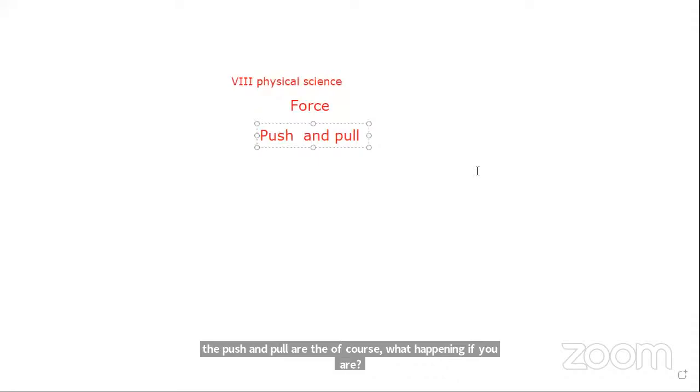So what happens if you are pushing or pulling? Harsha, push and pull is the action. Okay, very good. And now, can you give some examples for push?